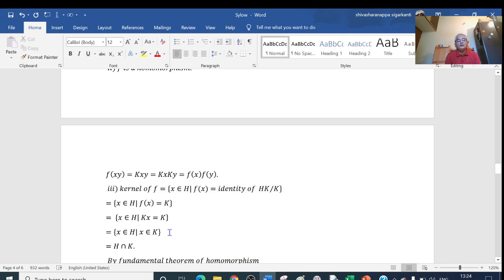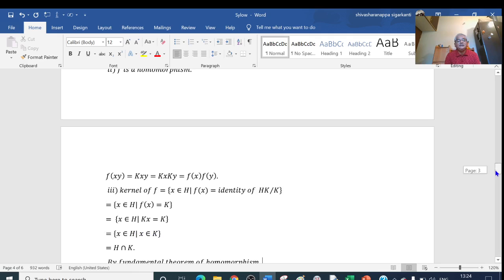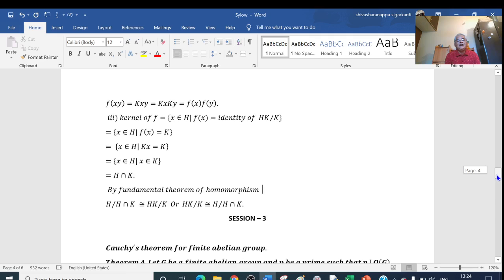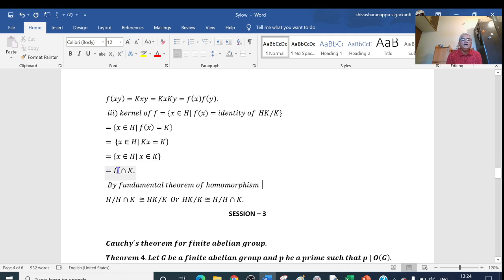It is nothing but K. So x belongs to H such that f(x) = K, that is, Kx = K, which implies x belongs to K. So this is the set consisting of the elements x belonging to H and x belonging to K, that is, x belongs to both H and K, which is nothing but H ∩ K.